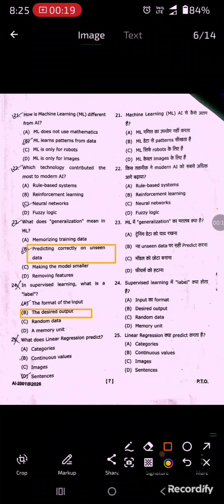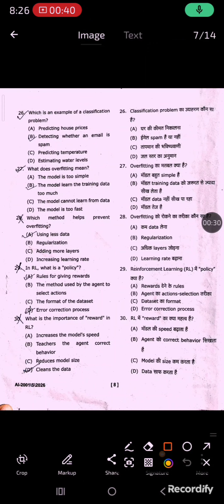Option B is correct. 25th question is, what does linear regression predict? The answer is continuous values. Option B is correct. 26th question is, which is an example of a classification problem? The right answer is detecting whether an email is spam.